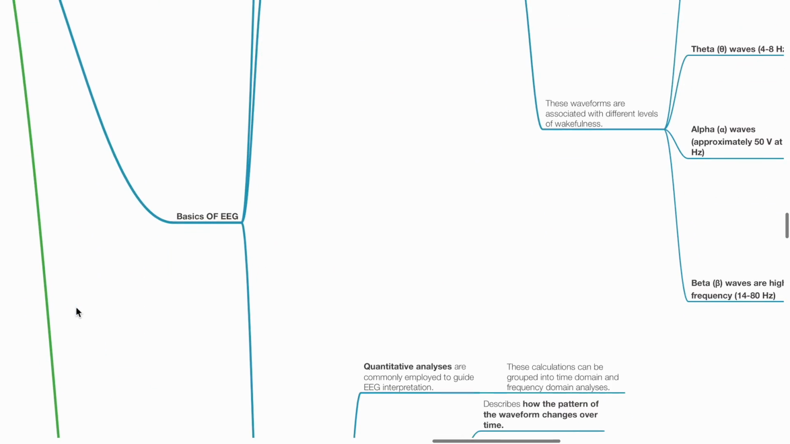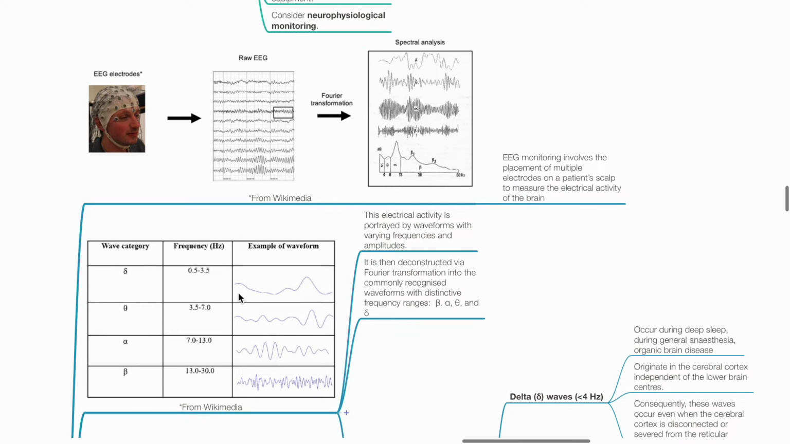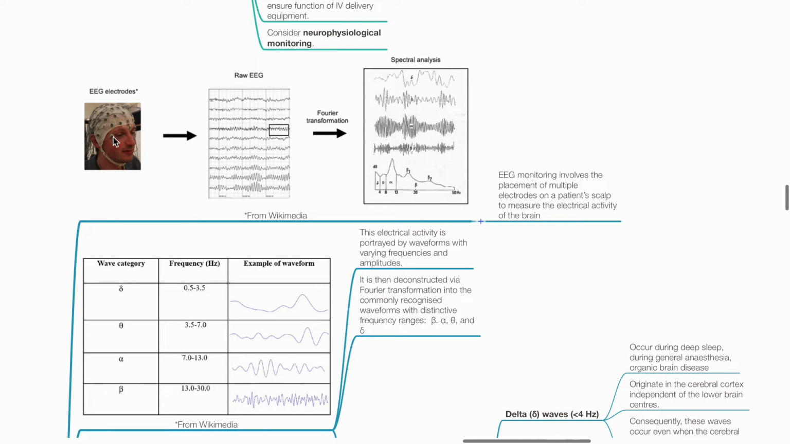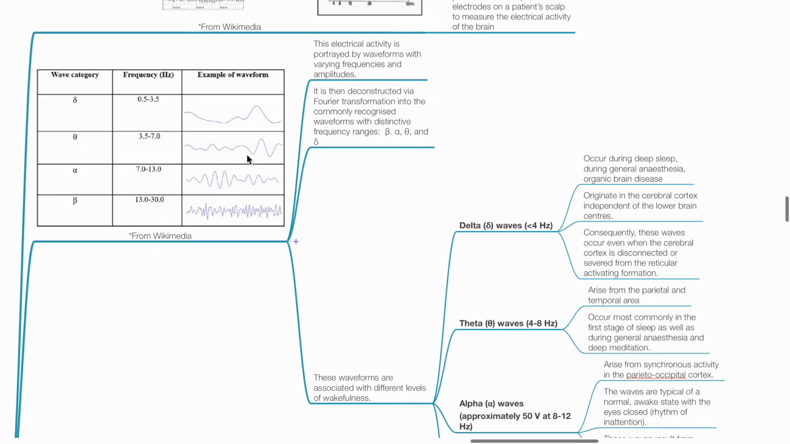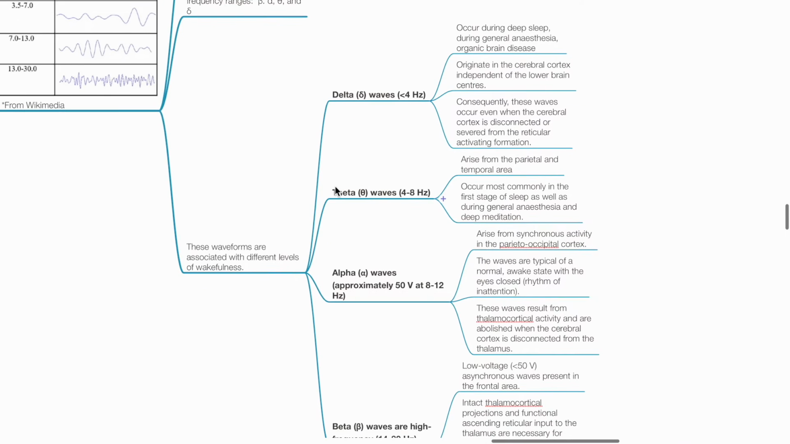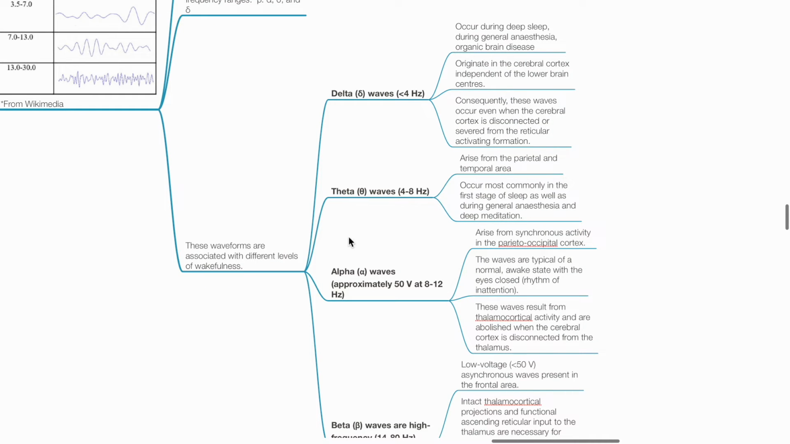Basics of EEG. EEG monitoring involves placement of multiple electrodes on a patient's scalp to measure the electrical activity of the brain. This electrical activity is portrayed by waveforms with varying frequencies and amplitudes. It is then deconstructed via Fourier transformation into the commonly recognized waveforms with distinctive frequency ranges. This includes delta, theta, alpha, and beta waves.